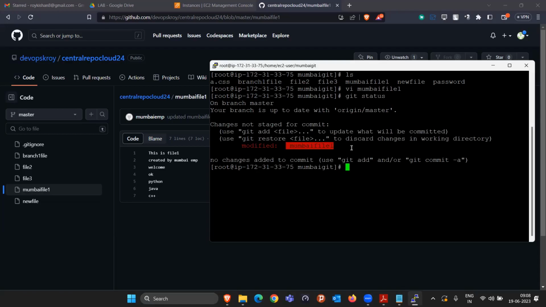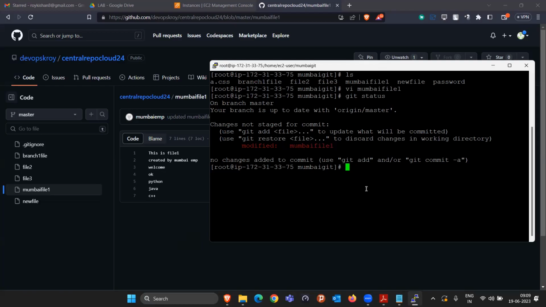Okay. And now my goal is to change something in file two. But currently I don't want to commit this file, Mumbai file one. Because Mumbai file one has the extra 4 lines, or something that is not completed. It is in the middle stage only. Maybe I write 6 more lines, then the entire code will be completed.